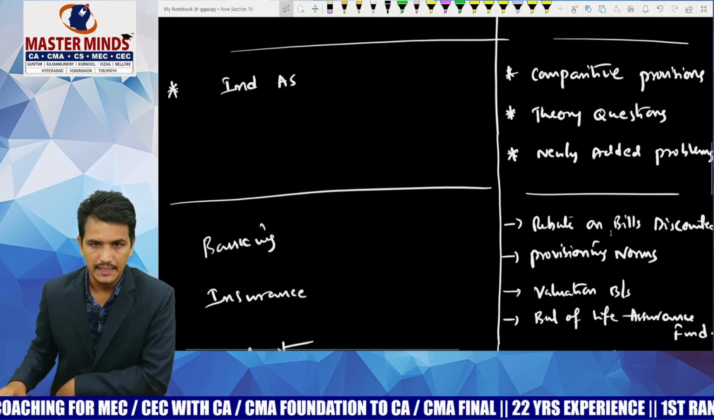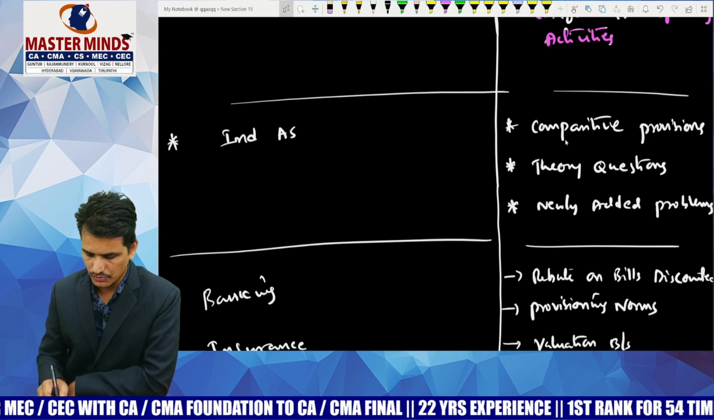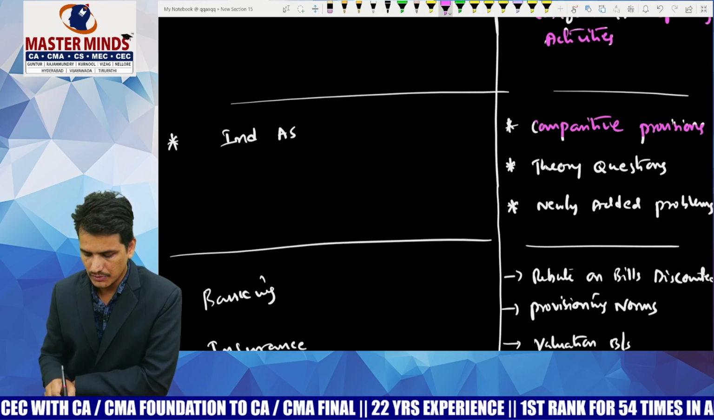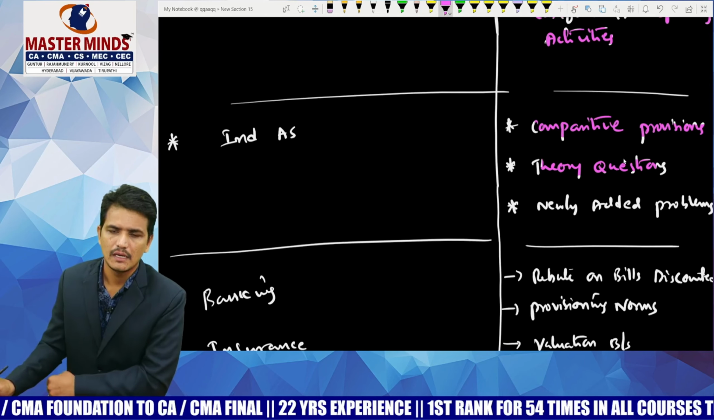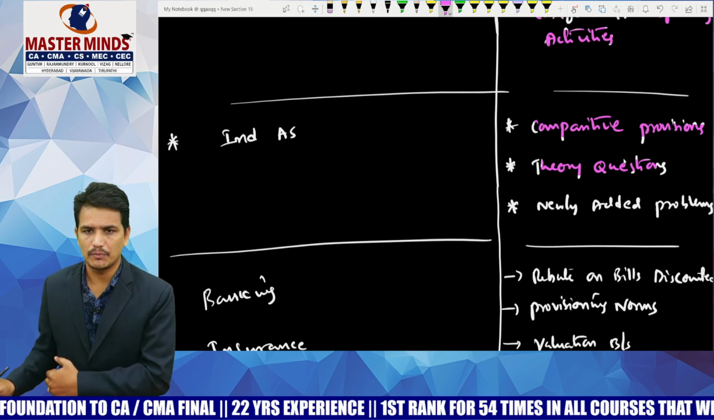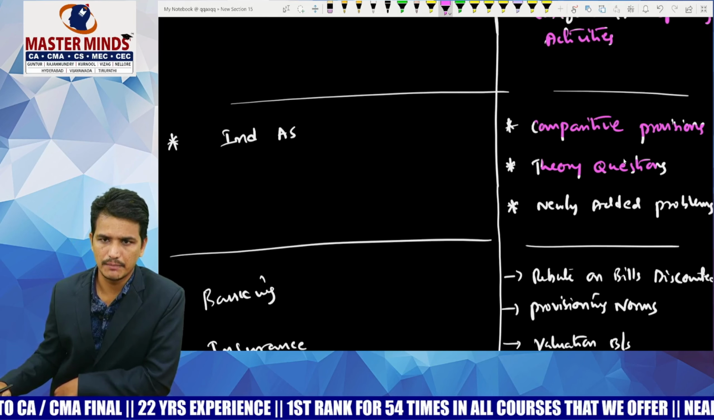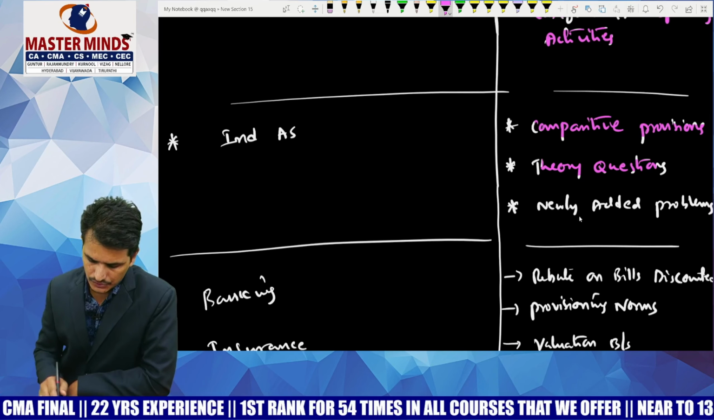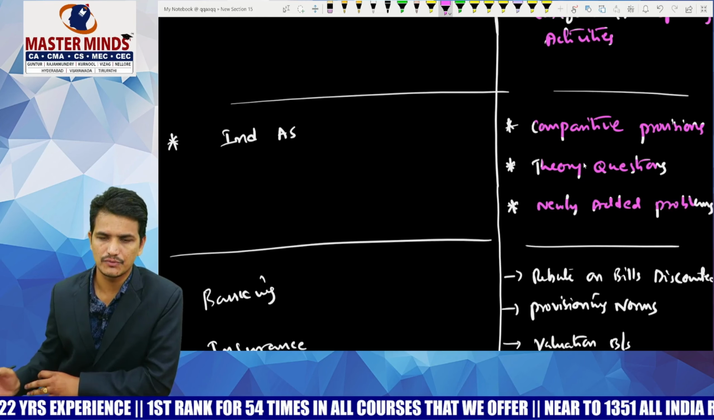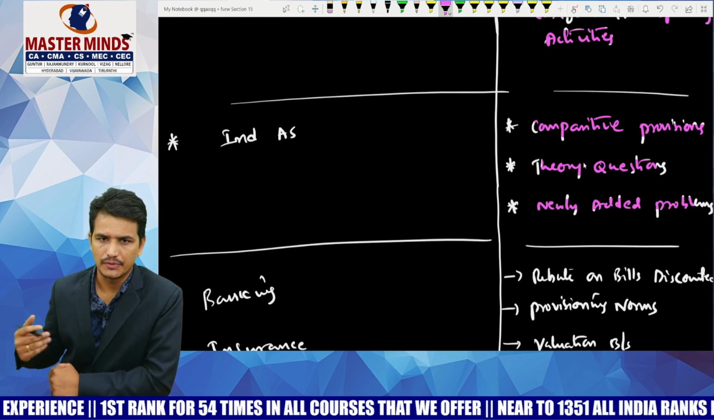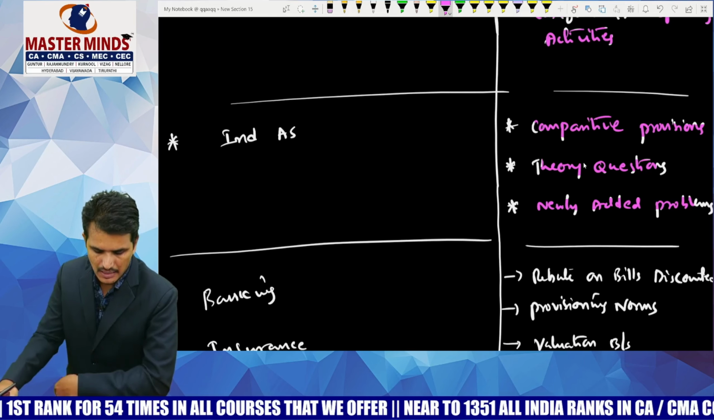Next, coming to the Ind AS. What are the areas that are important from Ind AS? First, go through the comparative provisions and also go through the theory questions which are given at the end of the study material, and cover the newly added problems of the recent July 2024 edition of the CMA Inter study material. The newly added problems, the theory questions and also the comparative provisions which are given in the Ind AS are the important areas you have to cover from the Ind AS point of view.